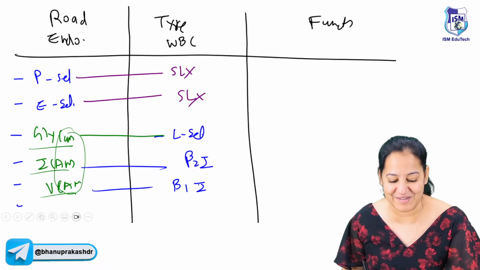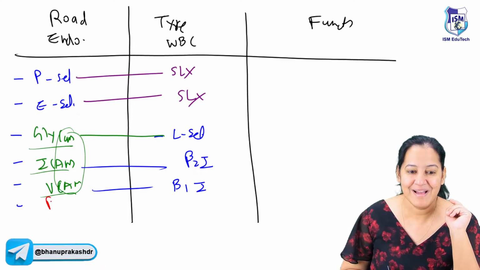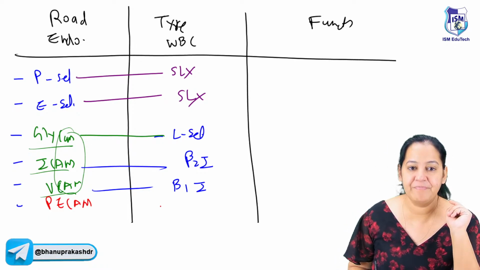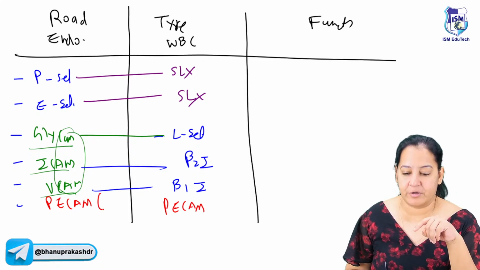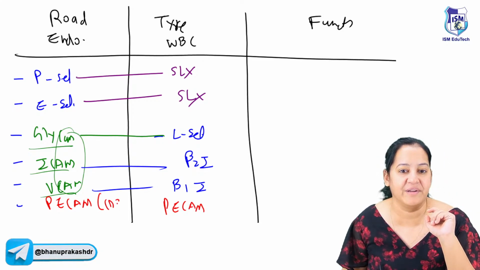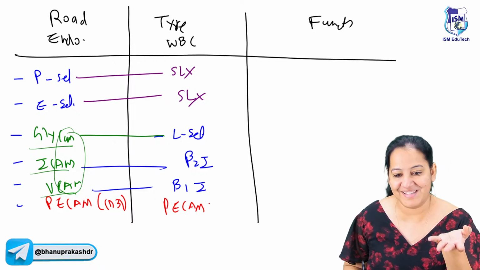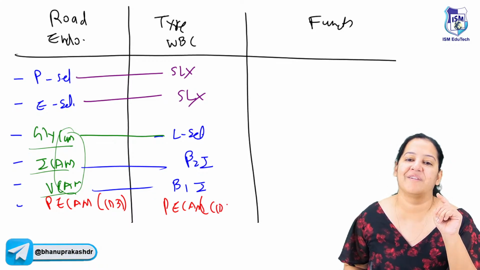The last pair is super simple. Everyone knows, PECAM with PECAM. Don't forget to learn the other name of PECAM on which you get a question. If you learn only PECAM, CD31 will come in the option and you won't know PECAM is CD31. So learn the other name also, CD31 with CD31.